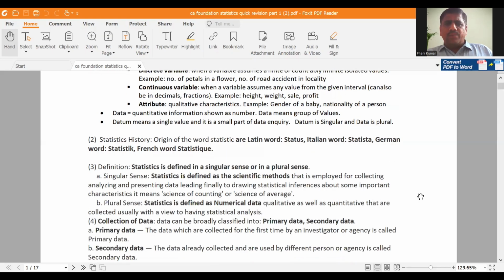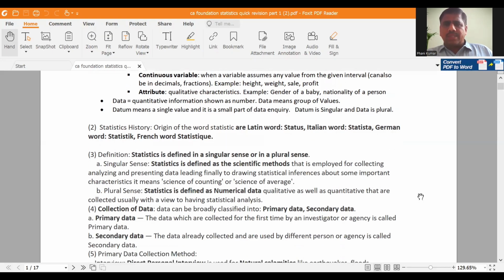Statistics can be defined in both singular sense and also in plural sense. In singular sense, statistics can be defined simply as scientific methods which are used for collecting, analyzing, presentation, and interpretation of the numerical data. That means in singular sense, scientific methods is known as statistics. In plural sense, statistics is defined as numerical data. Either it may be a qualitative or quantitative data. If you have any numerical data, it is considered as statistics in plural sense.